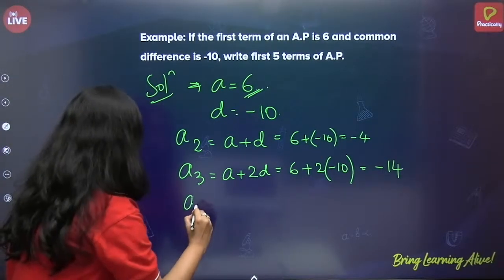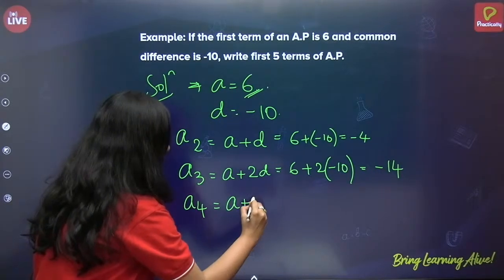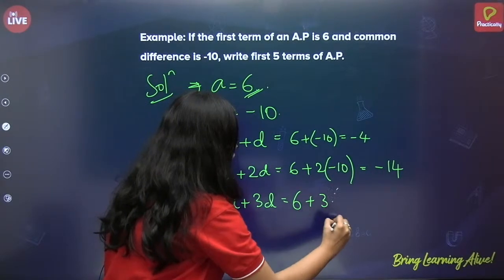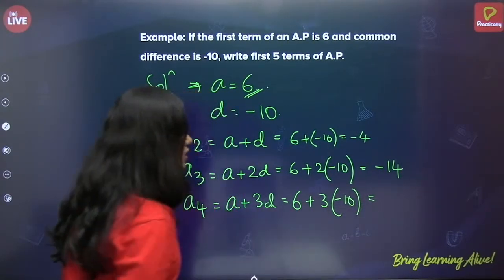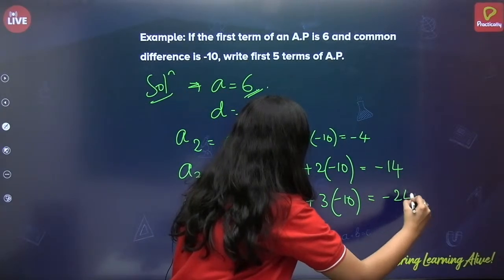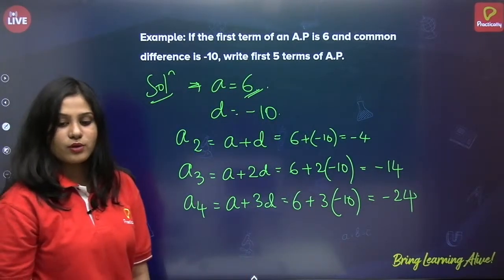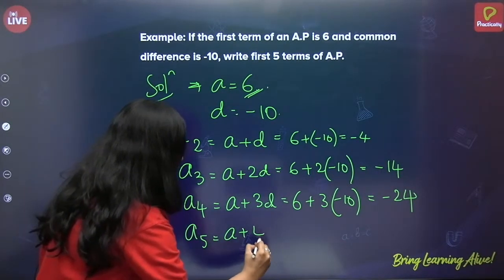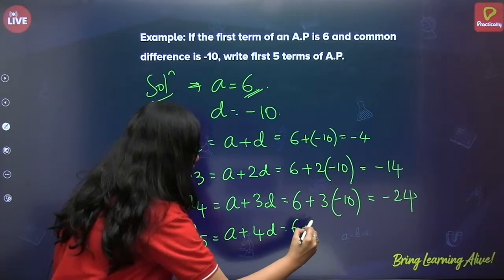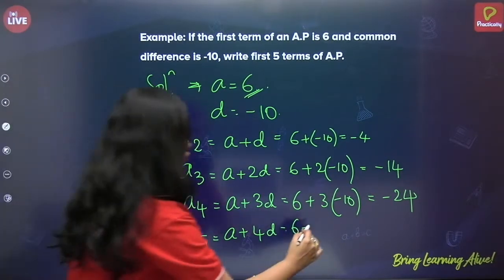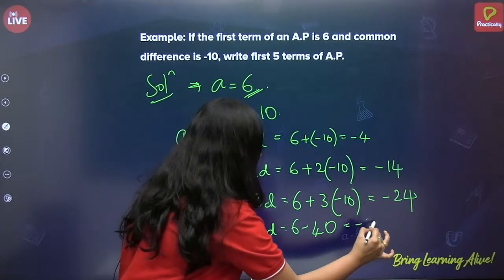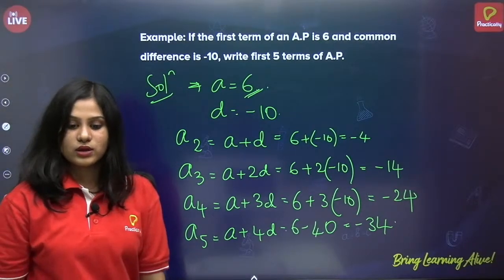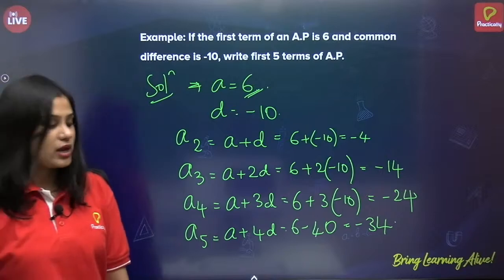Alright. Next, A4. A plus 3D. Again, substitute 6 plus 3 of minus 10. 6 minus 30, minus 24. Now A5. A plus 4D. So it is 6 minus 40, correct? So I'm directly writing it minus 34. Yes, very good, Manisha. Minus 24, minus 34.